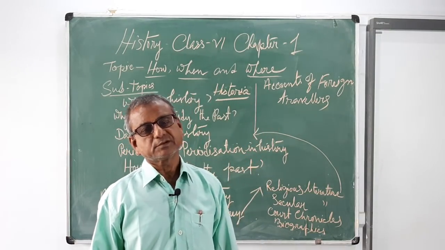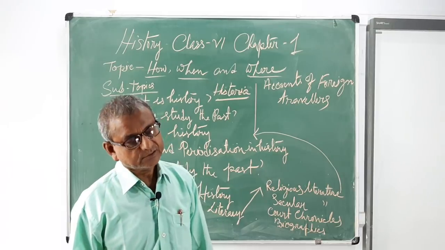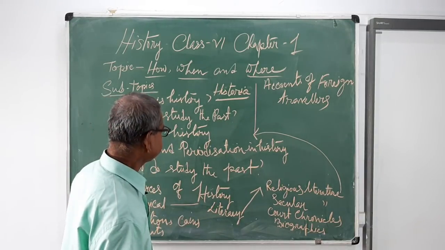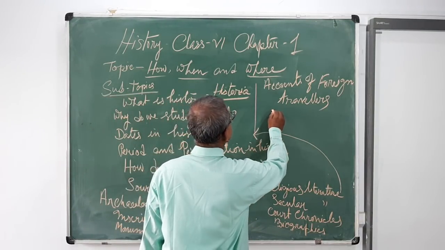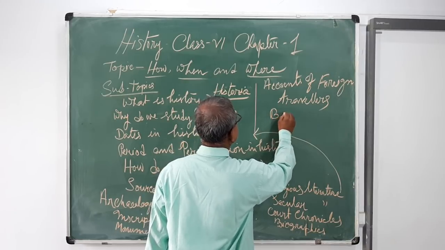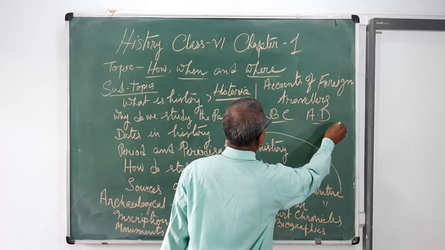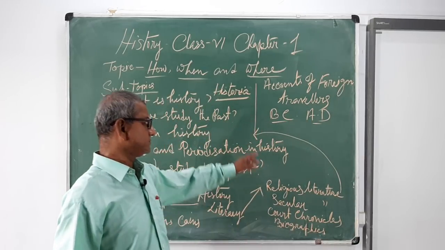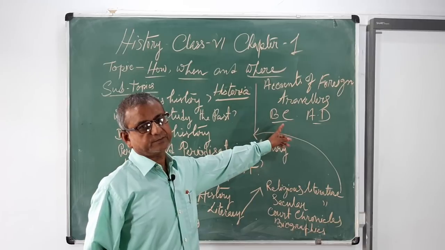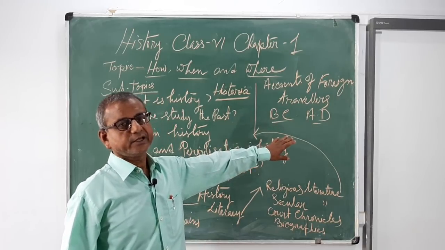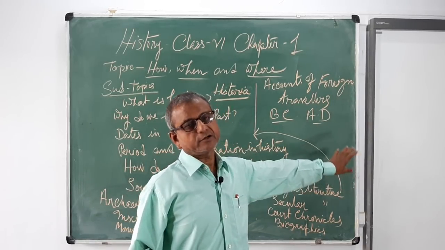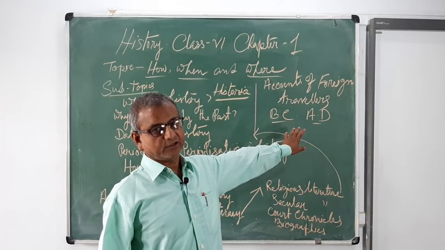Now, generally we use the date as BC or AD. Previously we used it. BC means before the birth of Jesus Christ. AD means Anno Domini, which means in the year of our Lord.